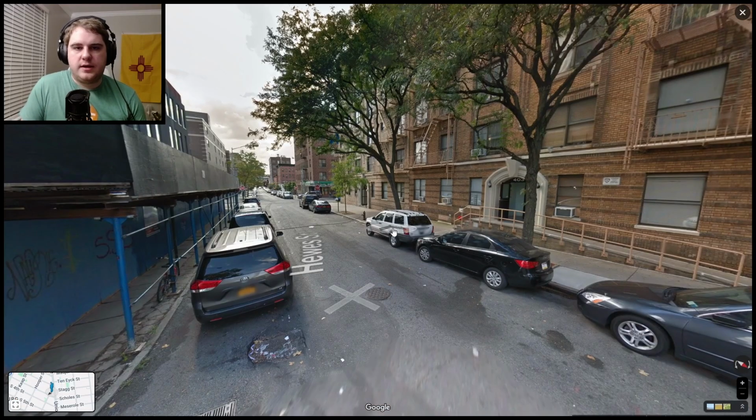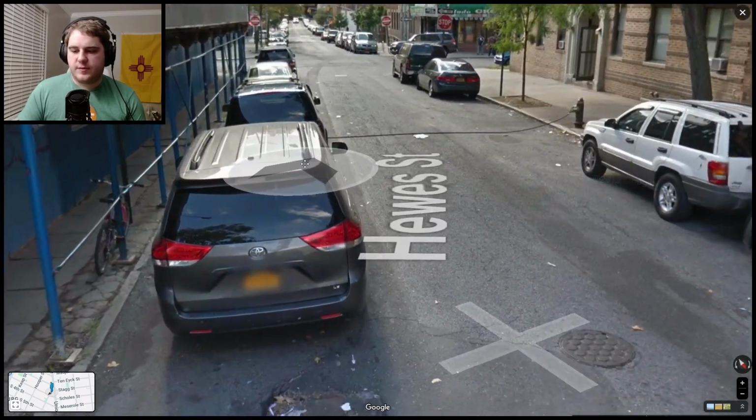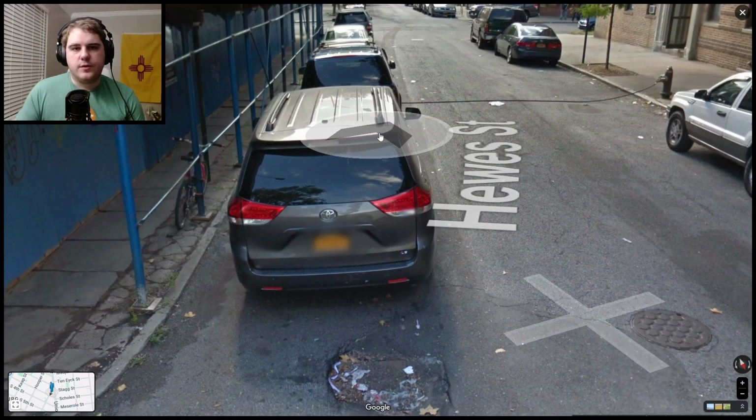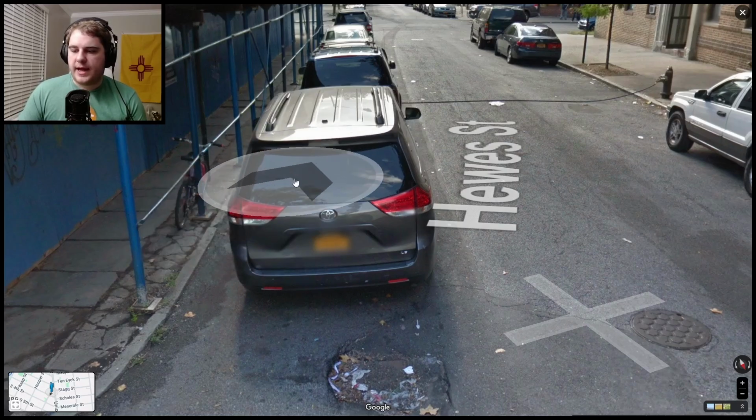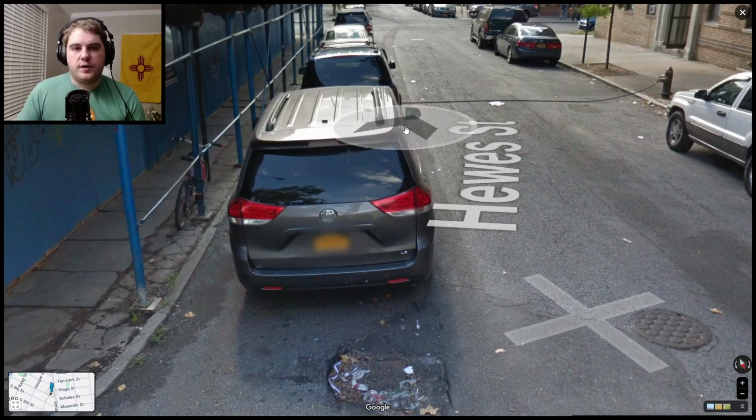On to the state of New York. New York is probably the most identifiable in terms of license plates, though as coverage gets newer, it may be harder to tell. So we have this orange plate with black corners on the side. This was the New York license plate. As of a couple of years ago, it was replaced with a more generic, in terms of blur, white one.